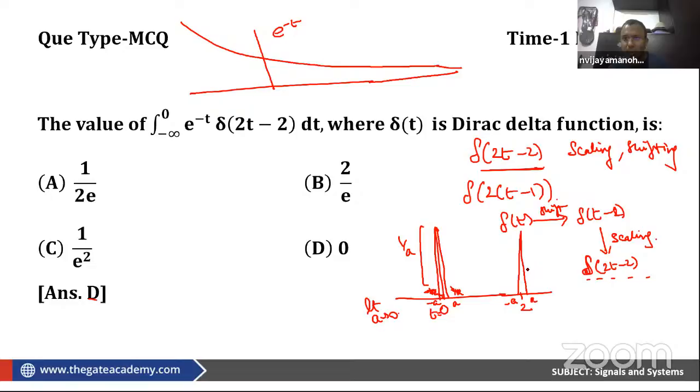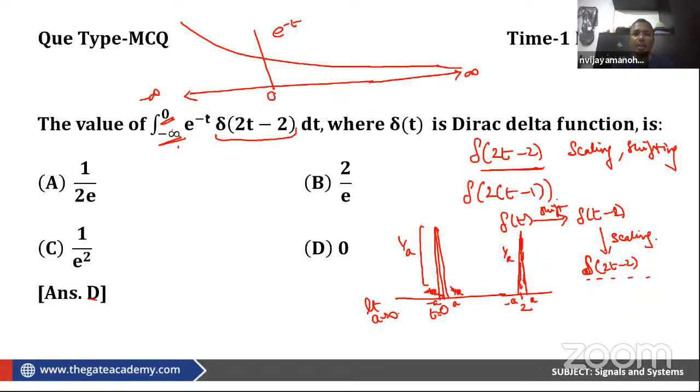So again, from minus a to a, 1 by a is the value, and it looks like this. Correct? Then what will happen? Think about this. Clearly, you are doing an integral from minus infinity to 0. When I am doing an integral from minus infinity to 0, the delta of 2t minus 2 exists on the right-hand side. So I am integrating on this side. This is my minus infinity to 0. This is my plus infinity. Correct?